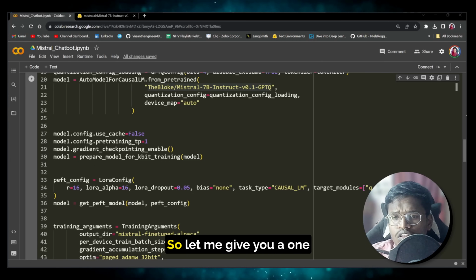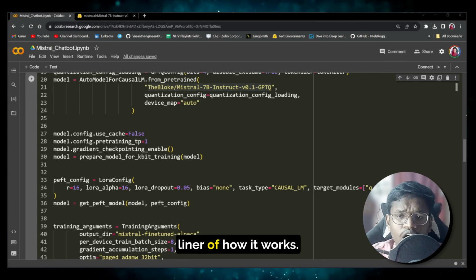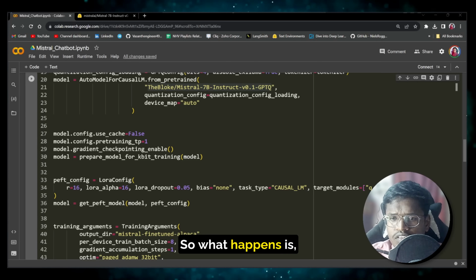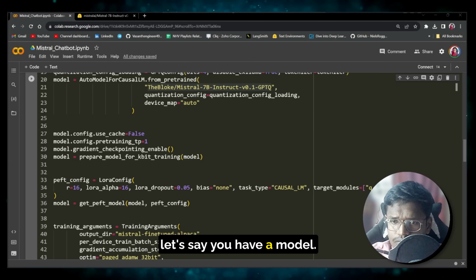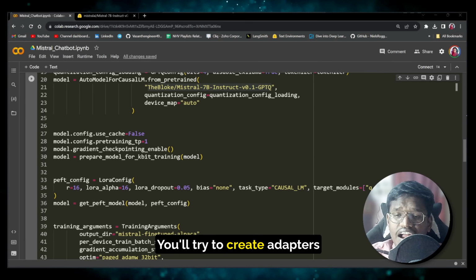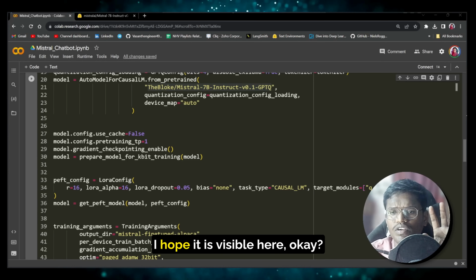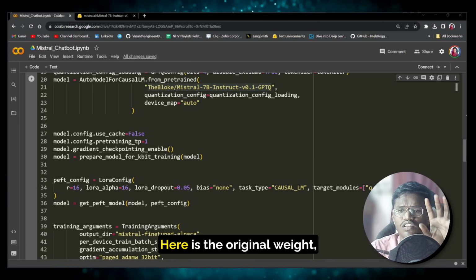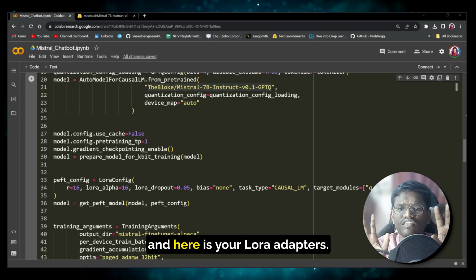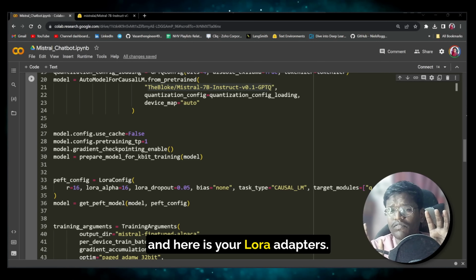Okay, so let me give you a one-liner of how it works. Let's say you have a model, and you try to create adapters for it. Here is the original weight, I hope it is visible here, and here are your LoRA adapters.